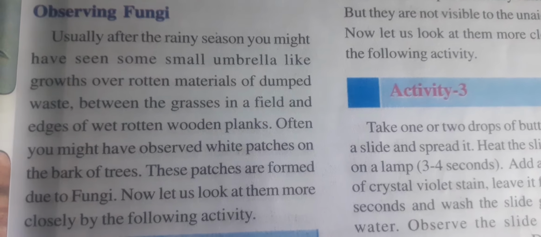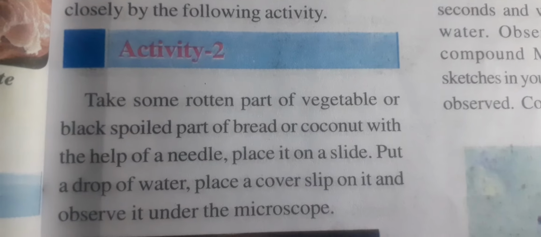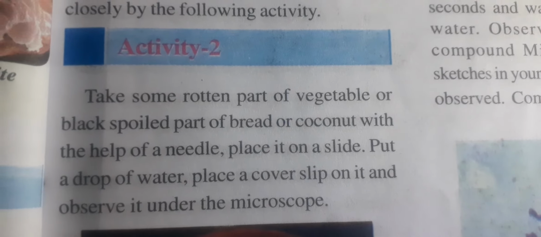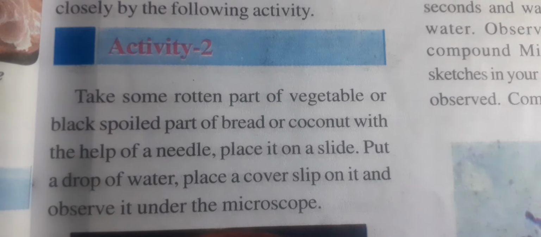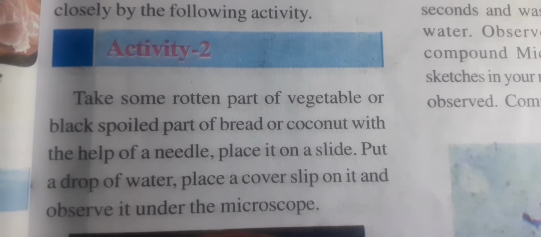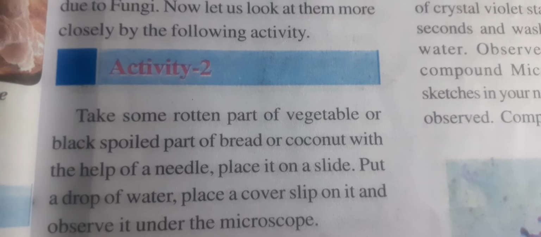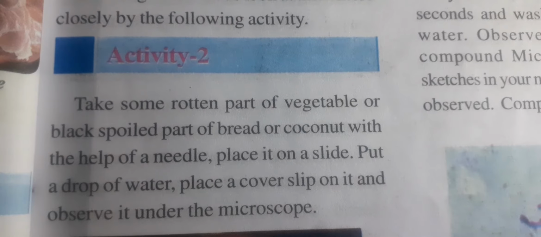These patches are due to fungi. So in this activity, we have to take some rotten part of vegetables or black spoiled part of the bread. Just see, the black spots coming on the bread are due to fungi only.